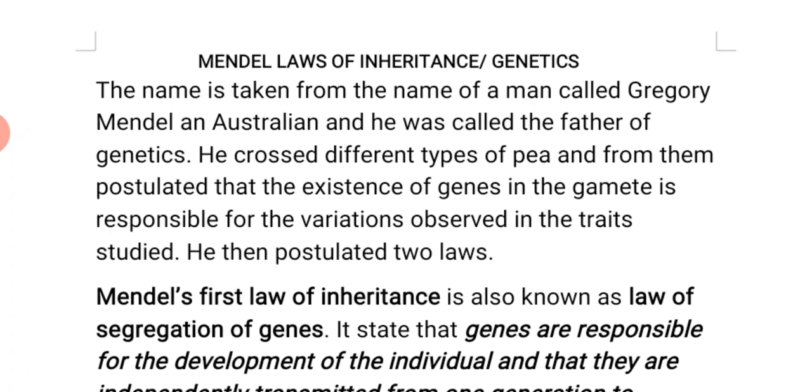The first one, called the first law of Mendel, is also known as the law of segregation of genes.